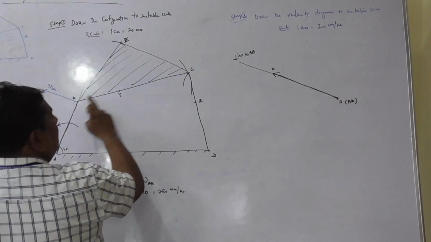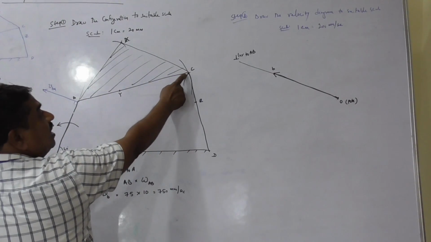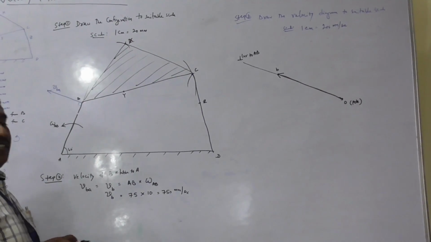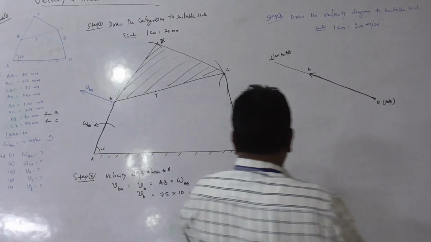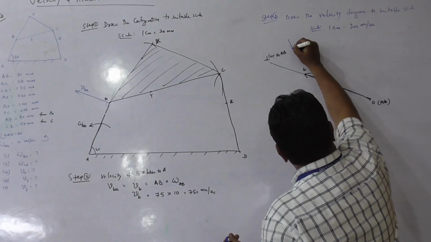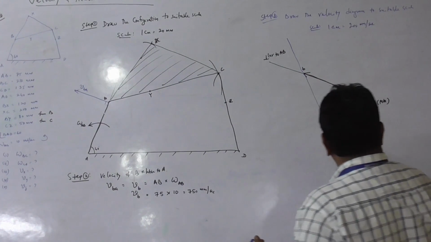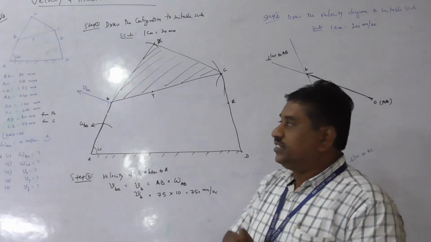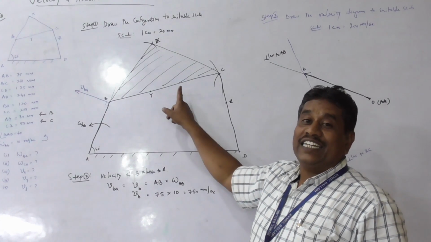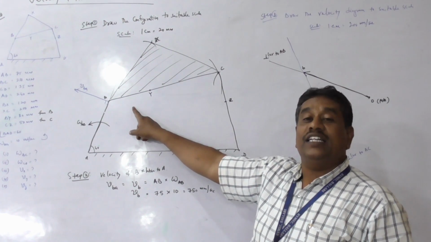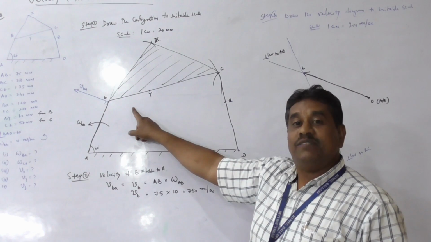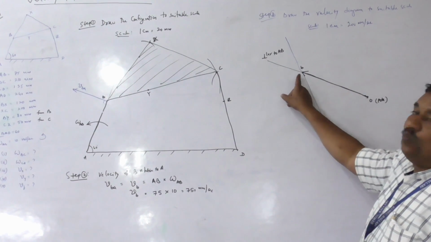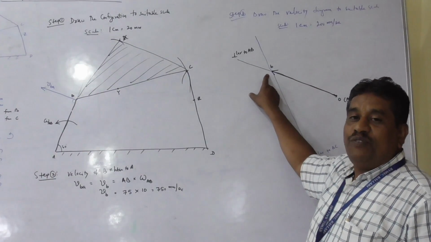Now I will consider link BC. Velocity of C relative to B as seen at B is perpendicular. Therefore, through B, I will draw a line perpendicular to BC. I don't know the magnitude of the relative velocity of C relative to B, but I know the direction, because the velocity of any 2 points is always perpendicular to the link. Therefore, draw a line perpendicular to BC through B representing the direction of the relative velocity vector.